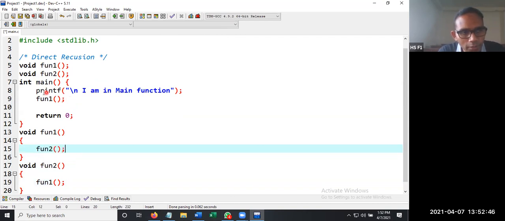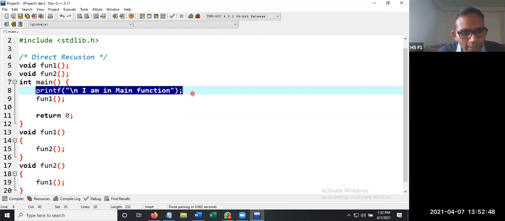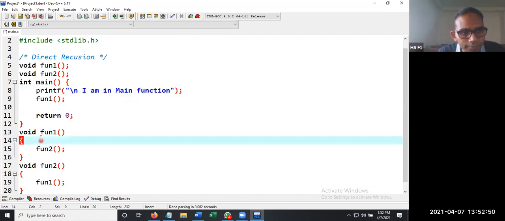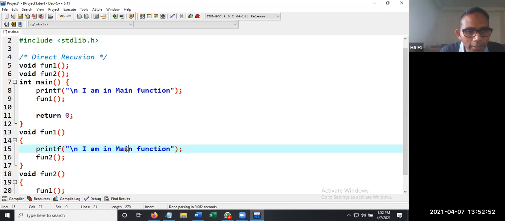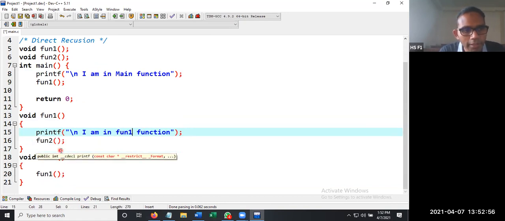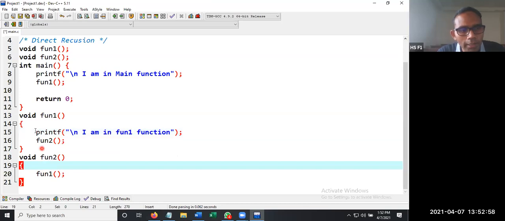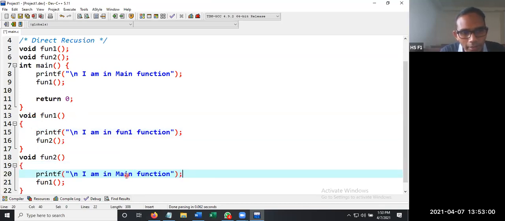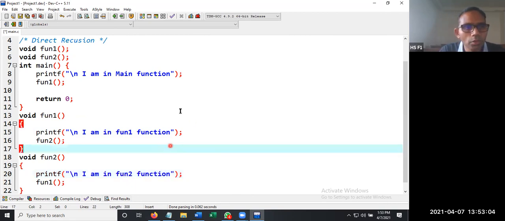Now before this, we are going to print one line stating that I am in fun1 function. Similarly, we are going to write one more line saying that I am in fun2 function. So these are the lines that are going to get executed.